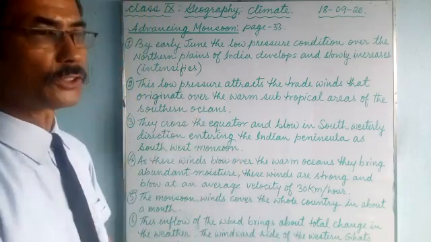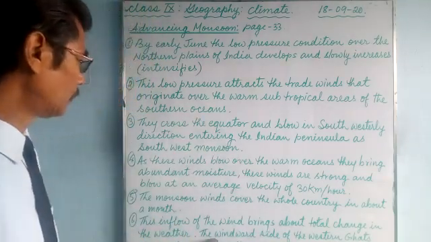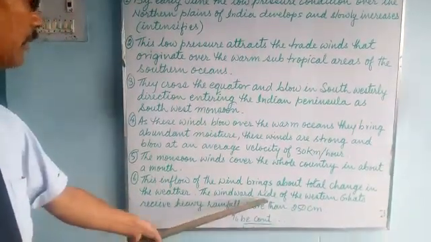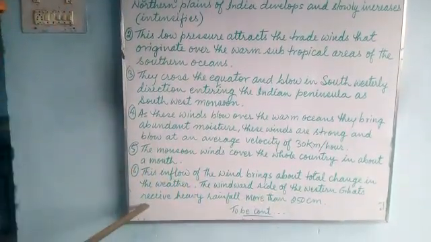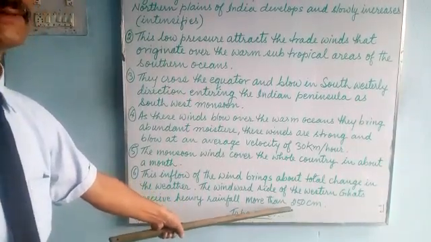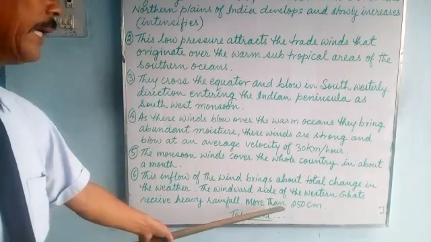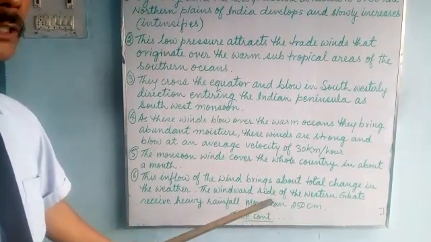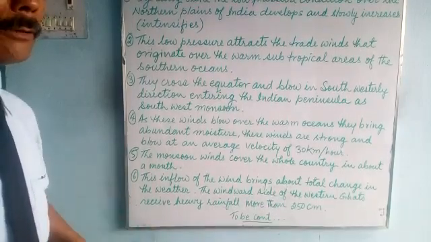Windward side means towards the wind side. The windward side of the Western Ghat receives heavy rainfall, more than 250 centimeter. It receives very heavy rainfall because the Western Ghat receives the first rainfall, as the wind enters India from the southwest direction.